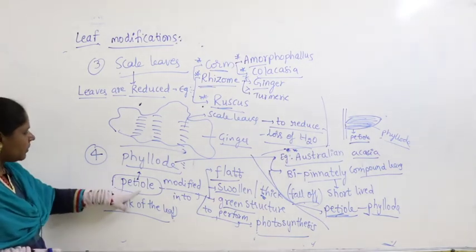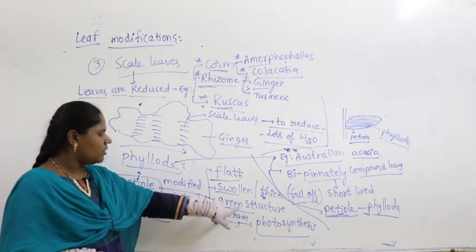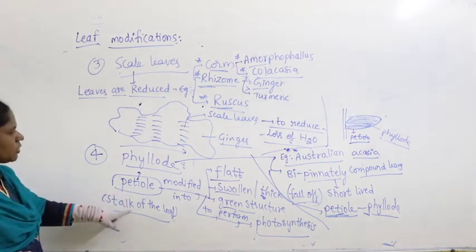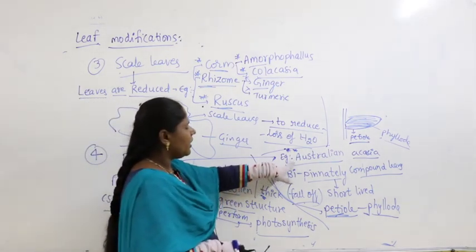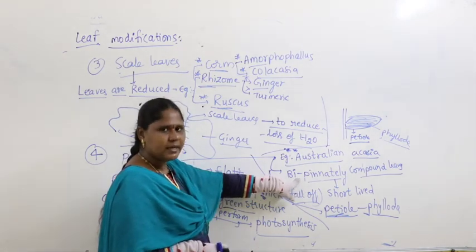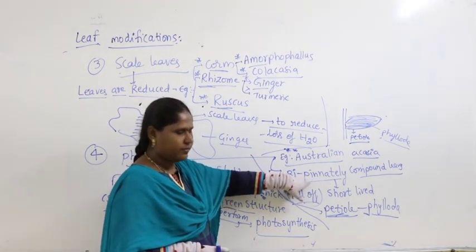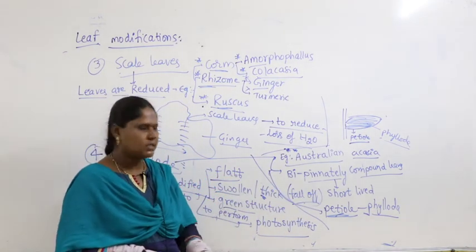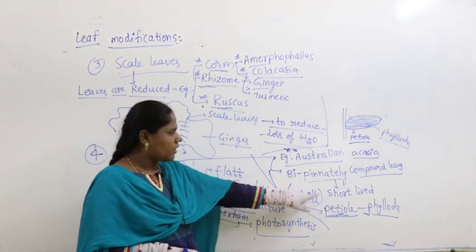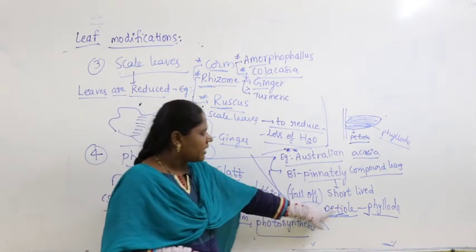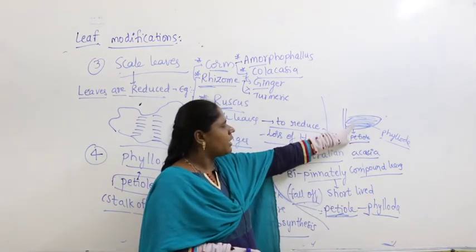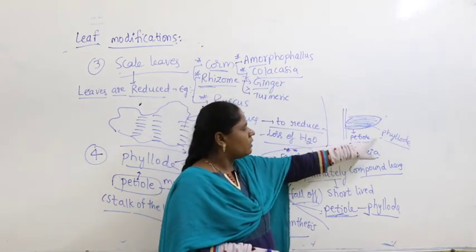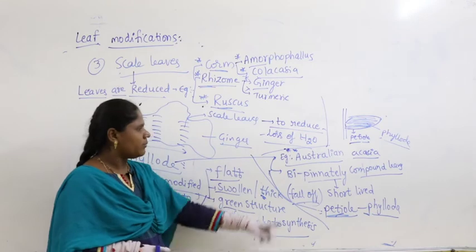What is a phyllodes here? Petiole modified into a flat, swollen, thick green structure to perform photosynthesis. And what is petiole? Stalk of the leaf. What is the example? In Australian acacia, what is present? Bipinnately compound leaves are present. They are short-lived, means they occur for a very short lifespan, hardly 2 or 3 months. After that, they will fall off. That is why they are called short-lived. Then petiole becomes phyllodes. Petiole modified into a thick green structure, performs photosynthesis, prepares the food. Now, petiole is called phyllodes. So, what is the example?